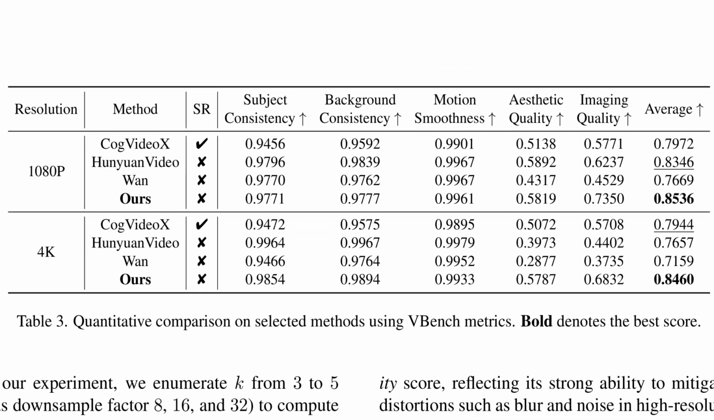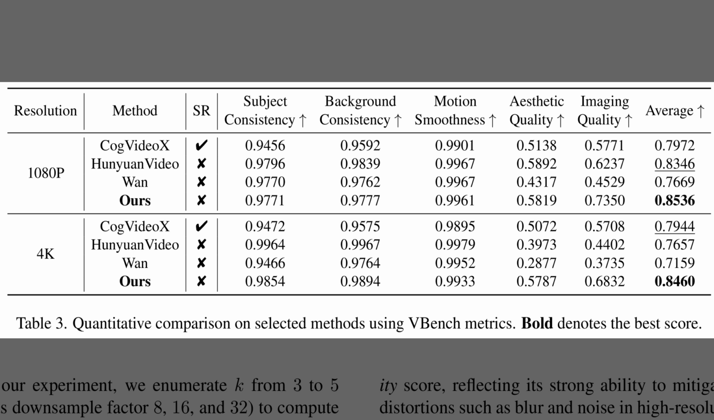So the previous table covered runtime. Table 3 evaluates quality with VBench, listing subject consistency, background consistency, motion smoothness, aesthetic quality, imaging quality, and the average. At 1080p, the method leads with the highest average near 0.854, helped by strong imaging quality and competitive motion smoothness. At 4K, the method again tops the average at about 0.846, which indicates balanced gains without sacrificing temporal stability. The SR column marks which systems rely on super resolution, clarifying that the strongest averages come from native high-resolution synthesis.